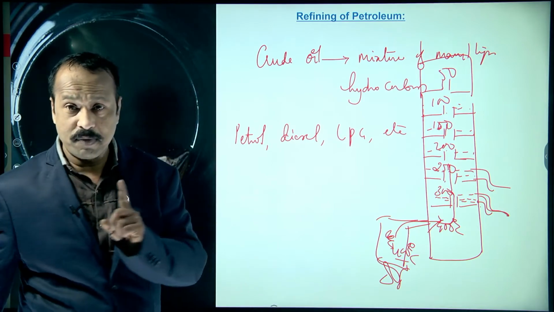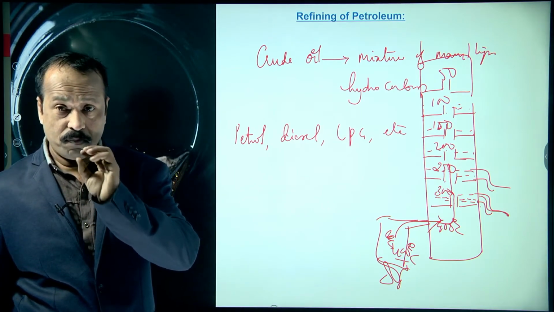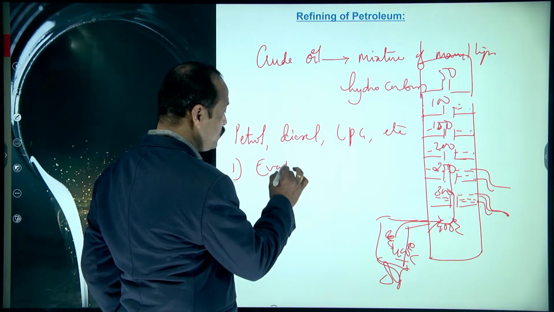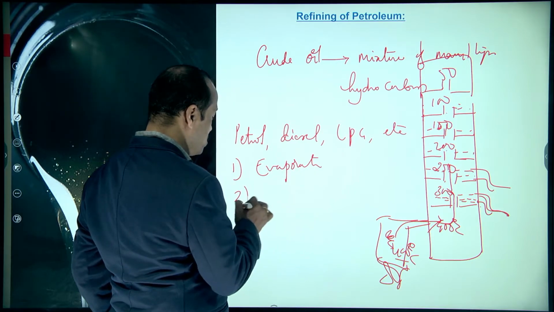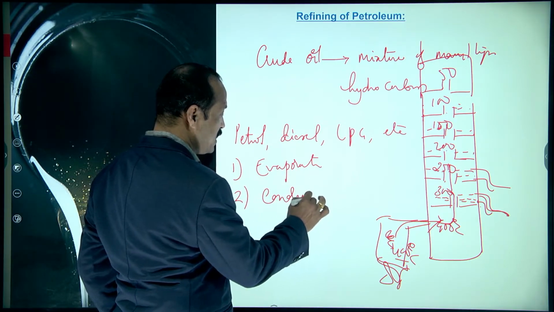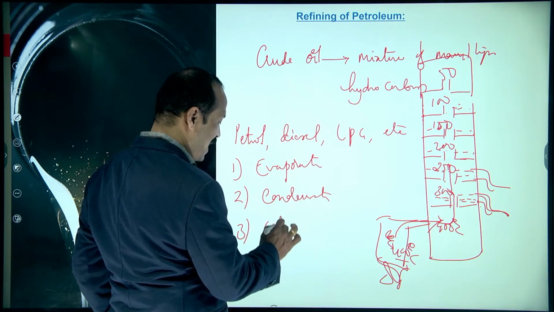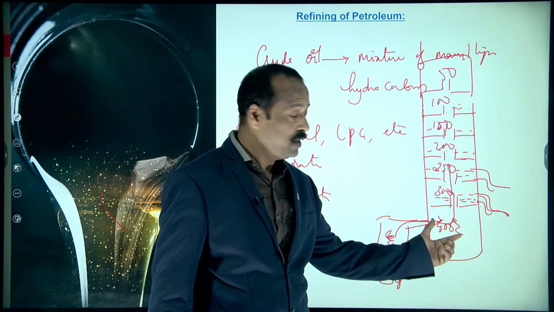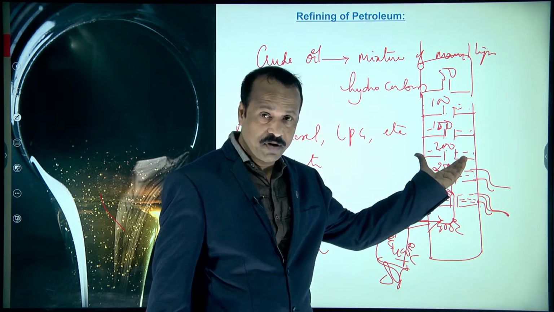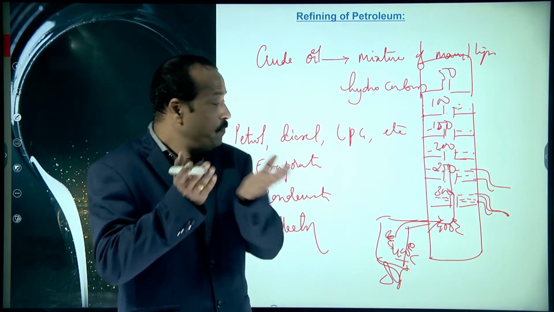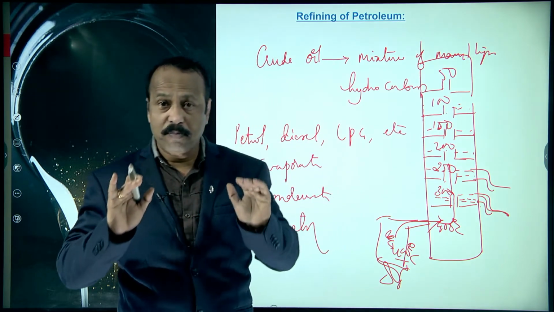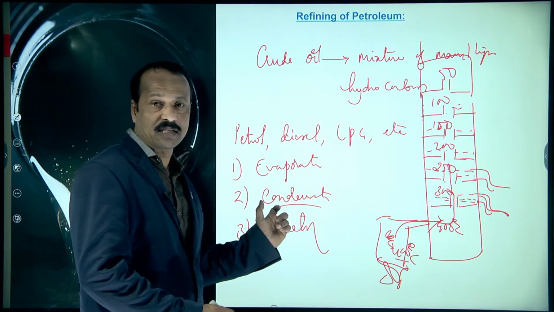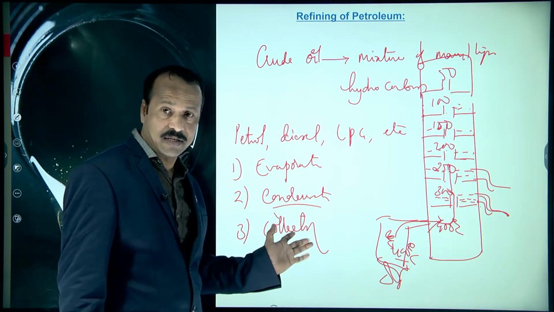Students, you have to remember that in fractional distillation, three processes are involved. The first one is evaporation. The second one is condensation. And the third one is collection. First we heat the oil so that it converts into vapor. These vapors move into the fractional distillation tower, and as we move above in the tower, the temperature decreases, so they get condensed. That is the second stage: the gases convert into liquid. Those liquids are collected. That is the third stage.